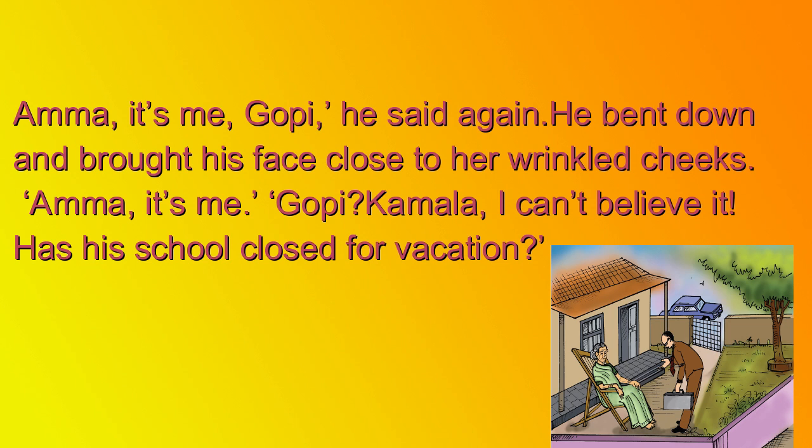Now let's know the meaning of wrinkled. Wrinkled means a line or crease that appears when we become old. This time Gopi goes close to his mother and says, "Amma, it's me." But Amma is unable to recognize her son Gopi. And she asks Kamala, "Gopi, I can't believe it. Has the school closed for vacation?"